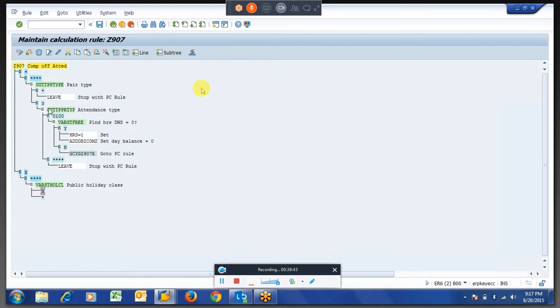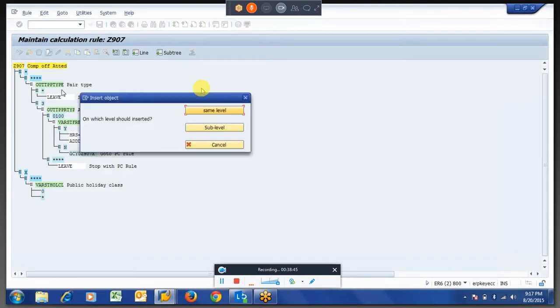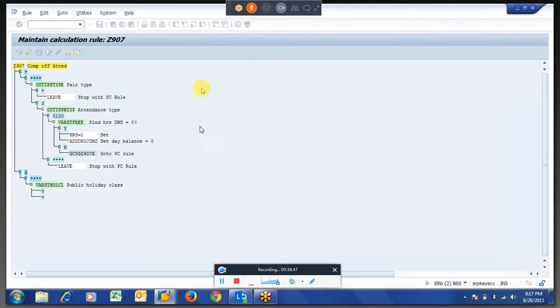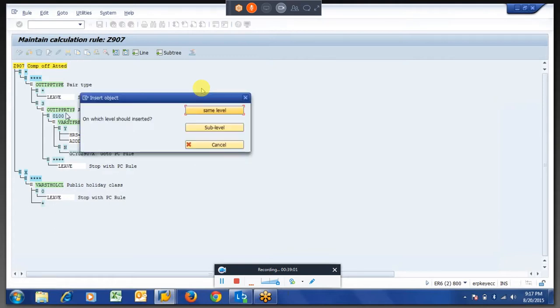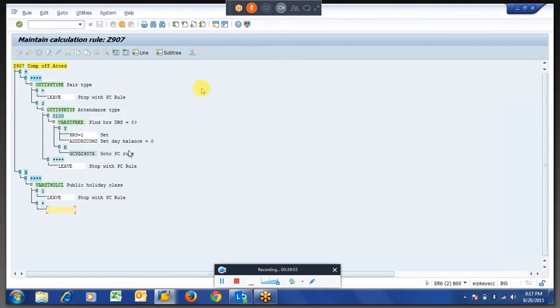So if it is not a holiday and if it is not a free day, I am not going to generate anything, because we are generating the compound. So if the employee works on a holiday, then only we have to generate the compound. So I am generating the same thing here to the compound.